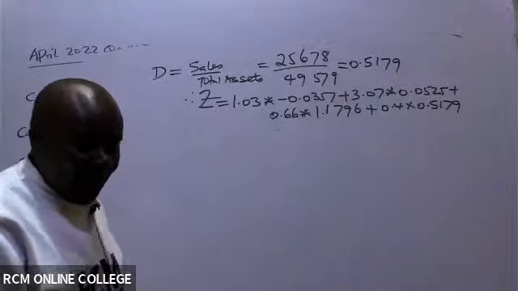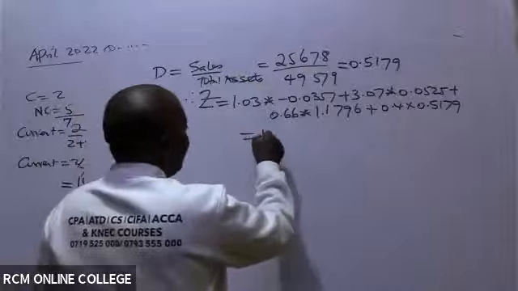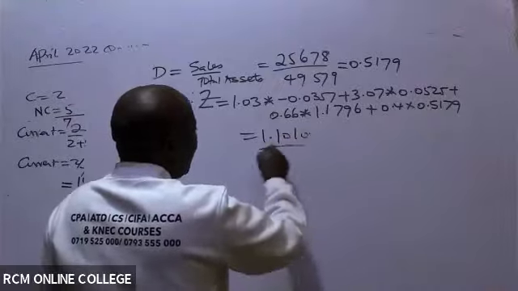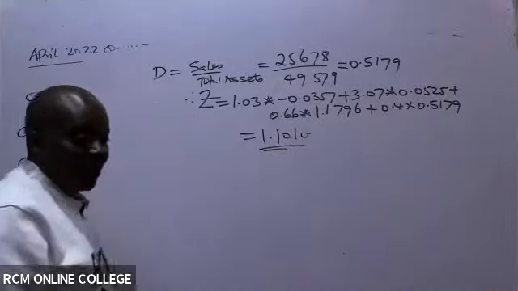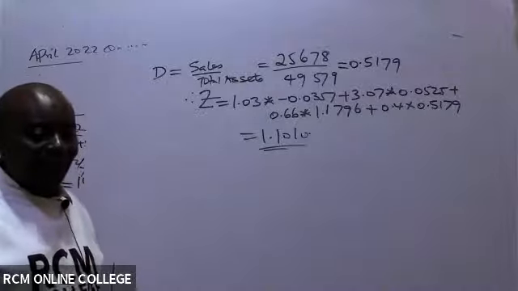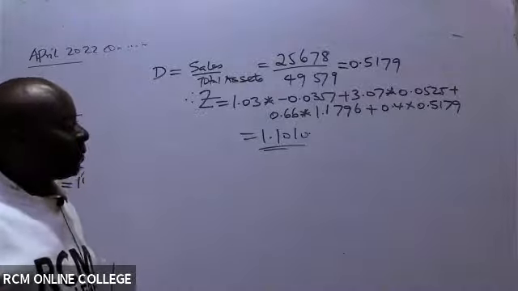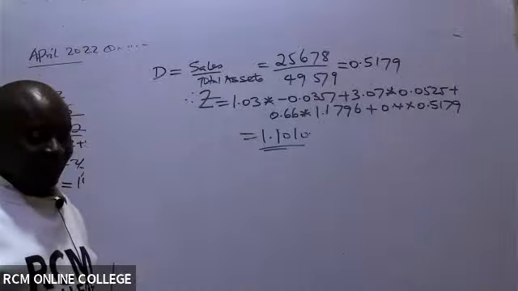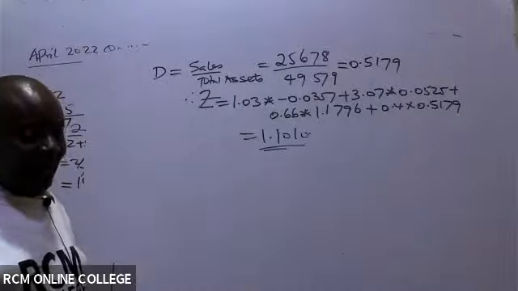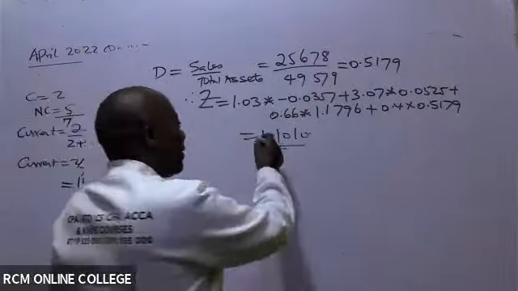Yeah, so they're getting 1.1010. All of us, let's confirm this. Are we getting 1.1010 or 1.11? 1.10995, okay, 1.11.